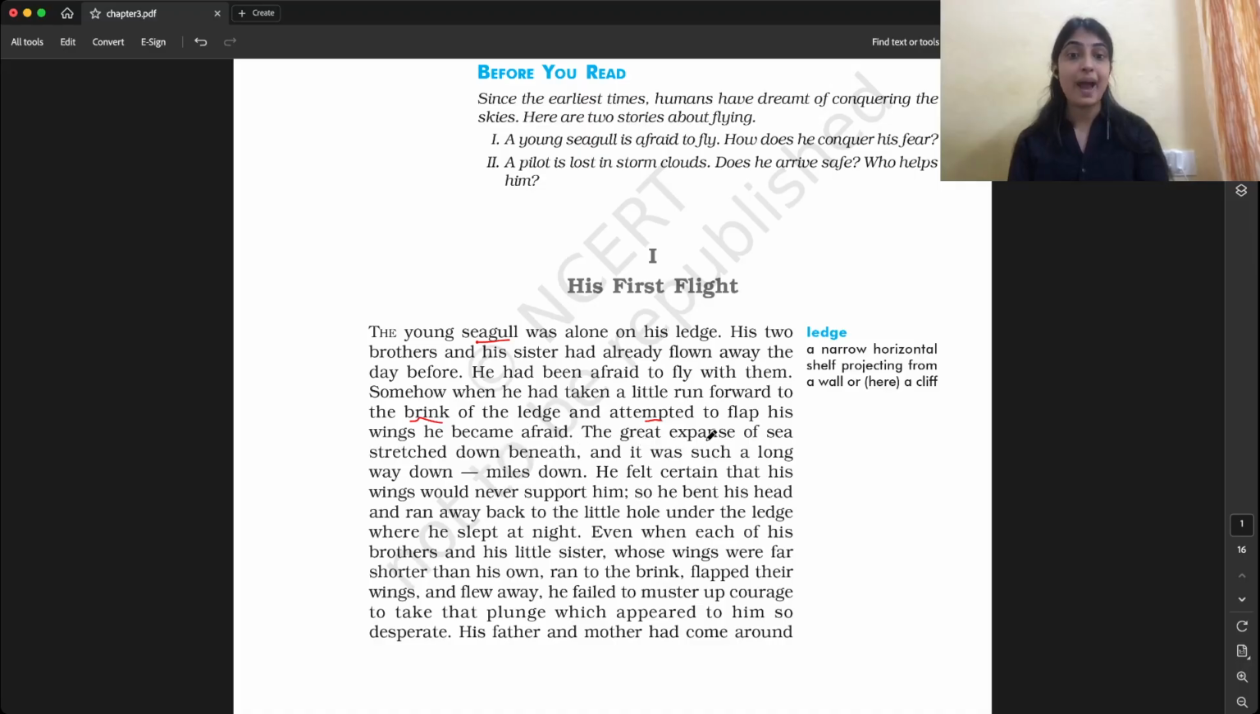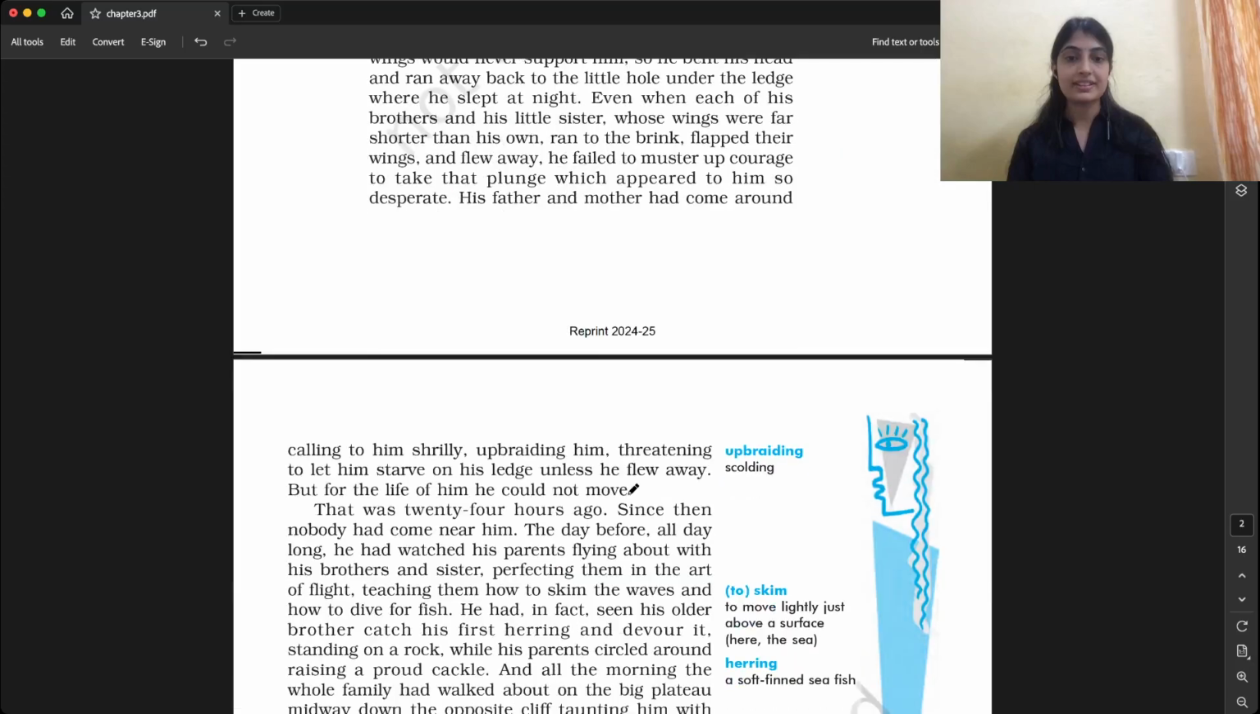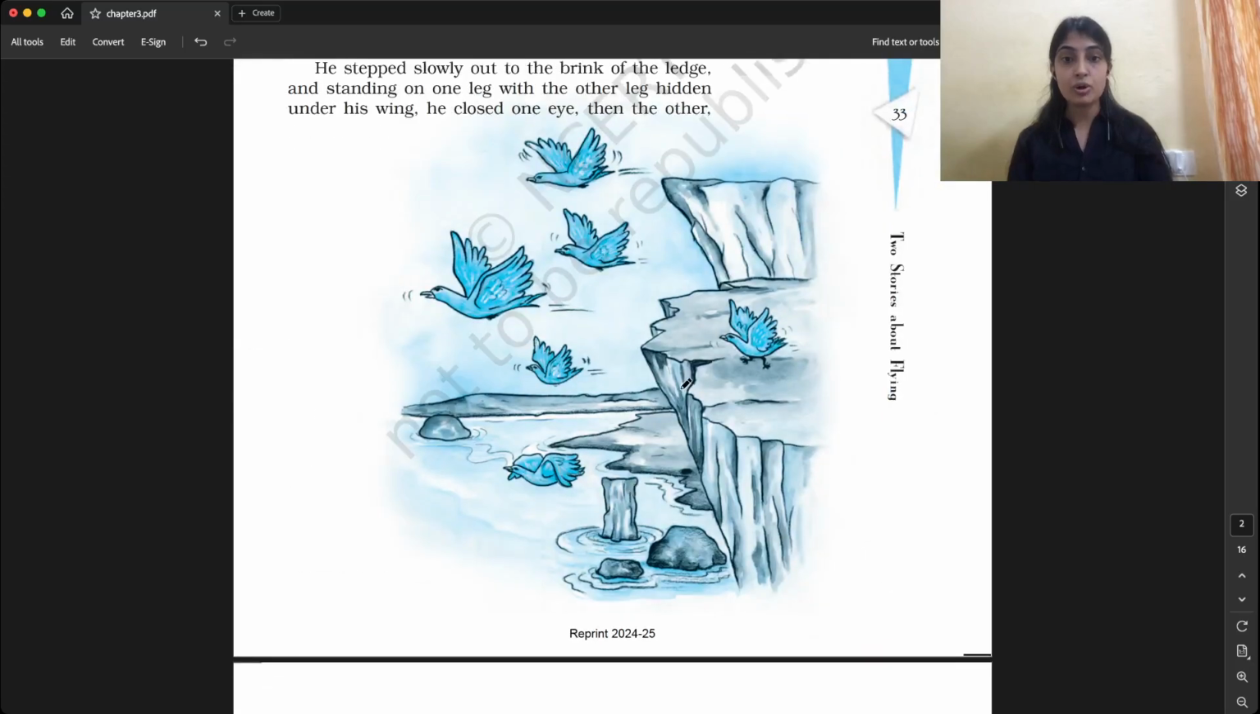The great expanse of sea stretched down beneath. The great expanse means the vastness, how huge, how wide, how big the sea stretched down beneath. Beneath what? The ledge. Under the ledge, it was all the sea, the great expanse of sea. And it was such a long way down, miles down. So you can see in the picture that it was so long.